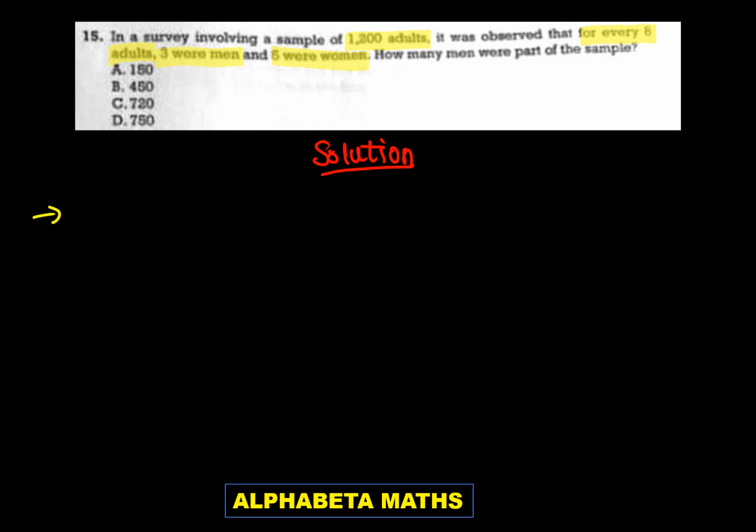sample. Now when we say for every 8 adults, 3 were men, it means that whenever you pick 8 people, 3 out of 8 will be men. So let's do it this way. This will be men and women to be here. So with women, for every 8 adults, 5 out of 8 will also be women. So if you sum these two, you realize that you are getting the total of 8 over 8, meaning for men this is their fraction and for women this is their fraction.